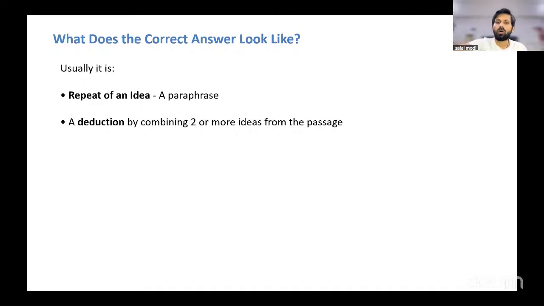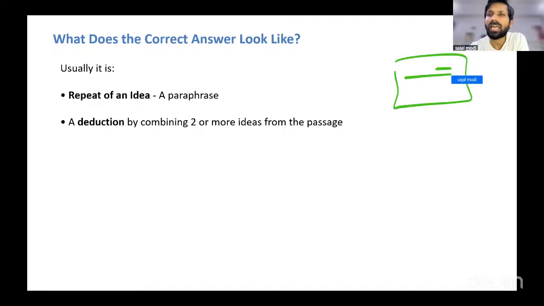Okay. So what I also tell people is, firstly, as I had said, when I'm marking an option, if you want to confirm whether I've picked the correct option or not, just check. If somebody were to ask you, why is this a correct option? You should be able to cite it in the passage. You know, from these 2 lines, I'm getting this answer. Or from these 4 lines, I'm getting this answer. Right? That's the correct option.